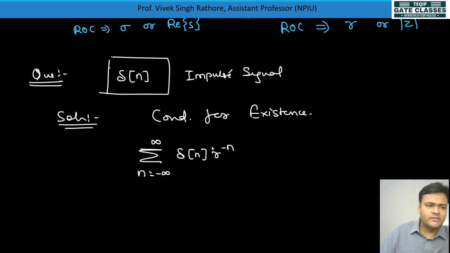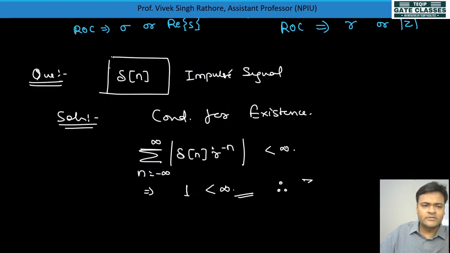This mod value should be less than infinity. Is it possible? Any signal multiplied by delta of n gives a nonzero value only at n equal to 0, where we get 1, so the total summation will be 1. So 1 is absolutely less than infinity. Therefore the Z transform can be calculated.